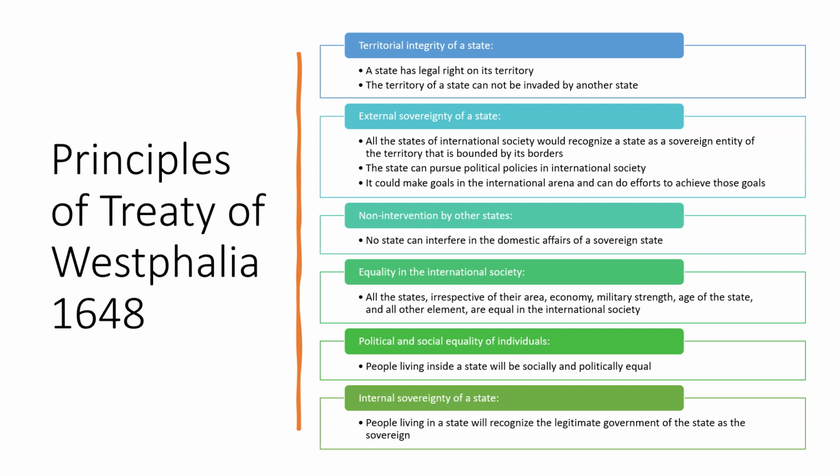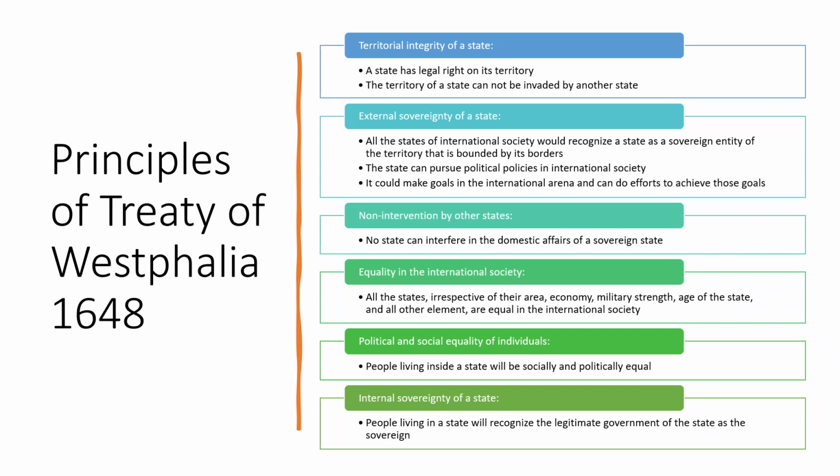Then the fifth principle, it is the political and social equality of individuals inside a state. People living inside a state will be socially and politically equal, irrespective of their social or financial strength or whatever elements there are. The people are equal. Then the sixth principle of the Treaty of Westphalia, it is the internal sovereignty of a state. People living in a state will recognize the legitimate government of the state as the sovereign.